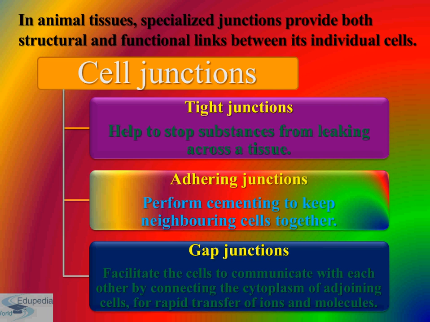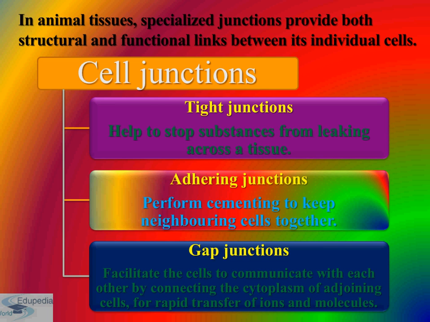And then comes gap junction. Gap junctions facilitate cells to communicate with each other. That means through gap junctions, two cells communicate with each other. And how do they communicate? By connecting the cytoplasm of the adjoining cells. What is cytoplasm?